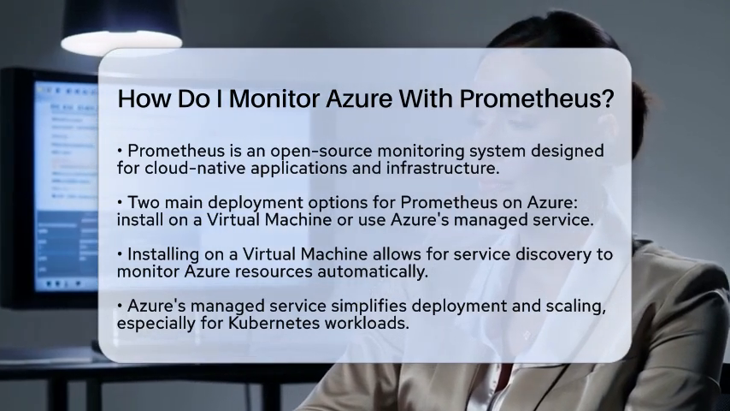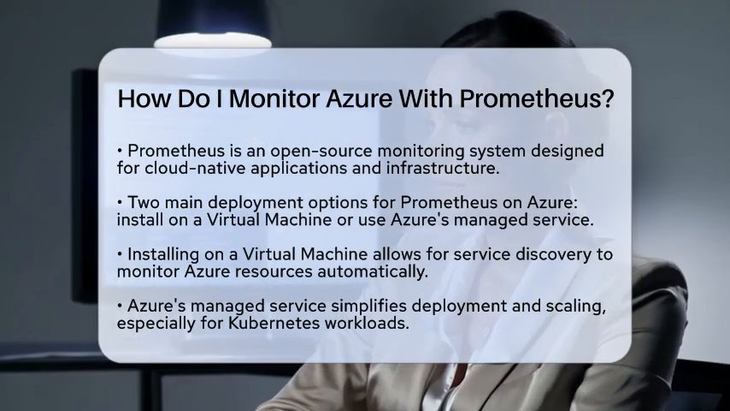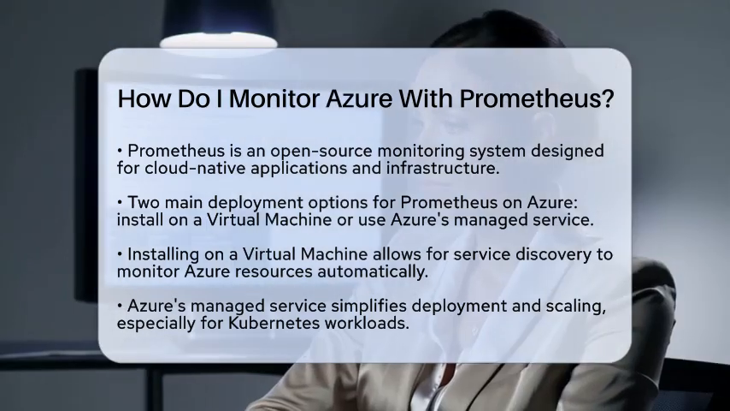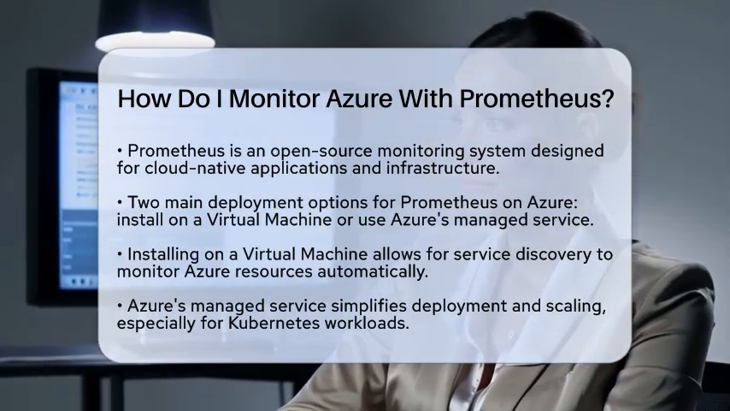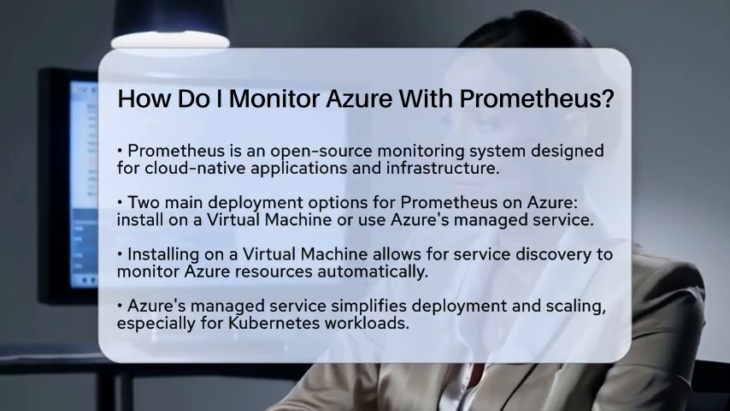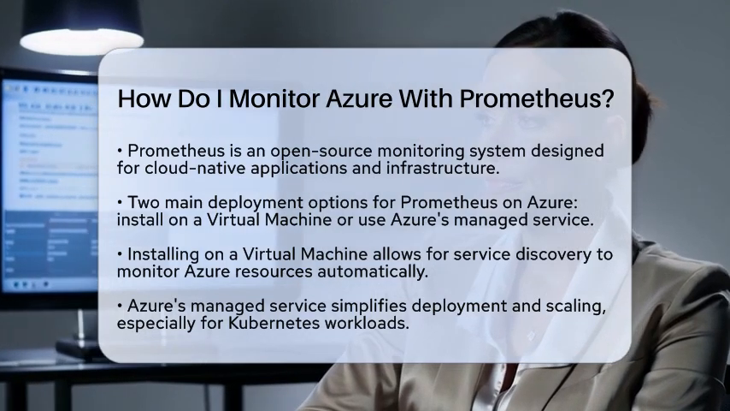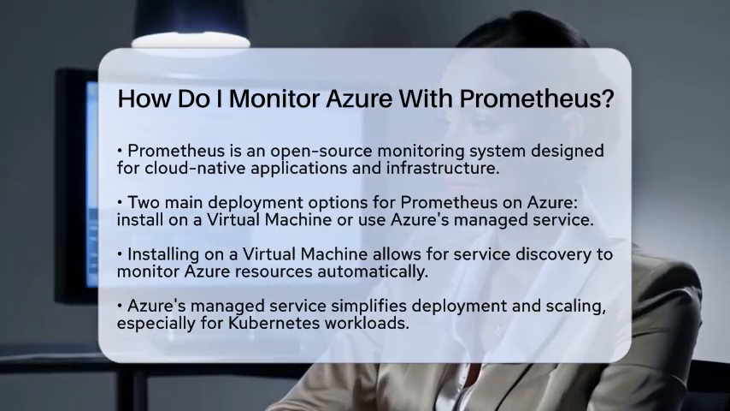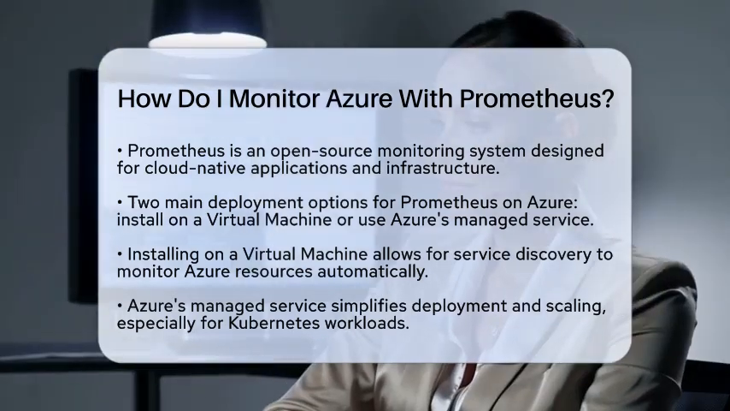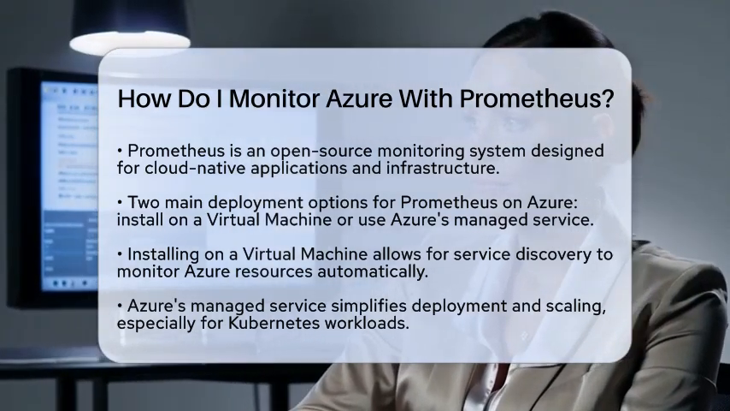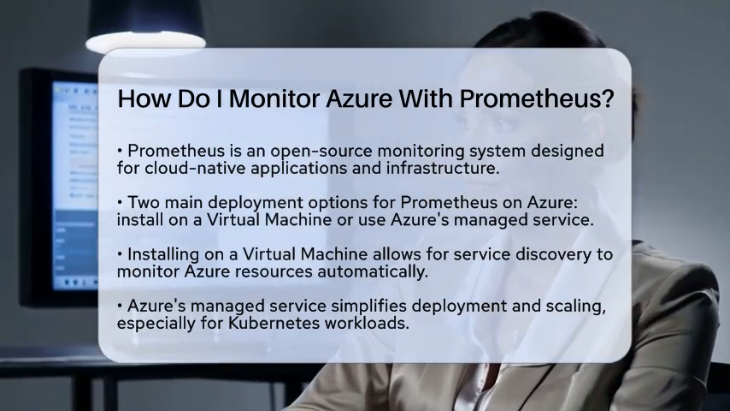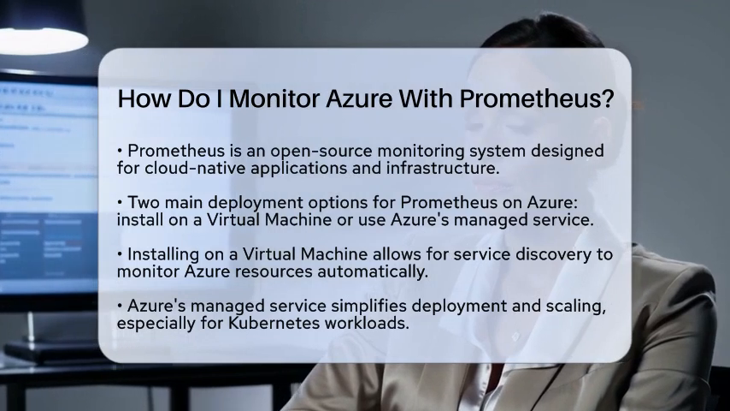Let's break down how you can set this up effectively. First, you need to decide how you want to deploy Prometheus. You have two main options. You can install and configure a Prometheus server on an Azure Virtual Machine. This allows you to set up service discovery to automatically find and monitor your Azure resources. Alternatively, you can use Azure's managed service for Prometheus, which simplifies deployment and scaling, especially for Kubernetes workloads like Azure Kubernetes Service and Azure Arc-enabled Kubernetes.